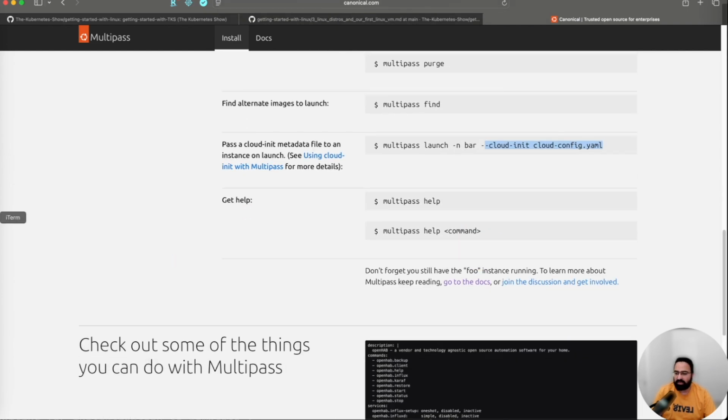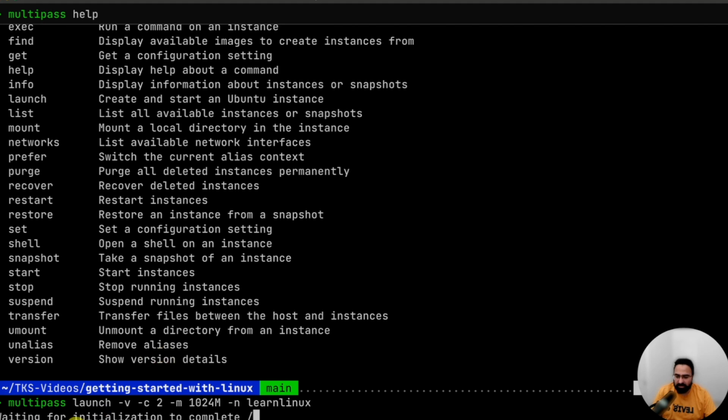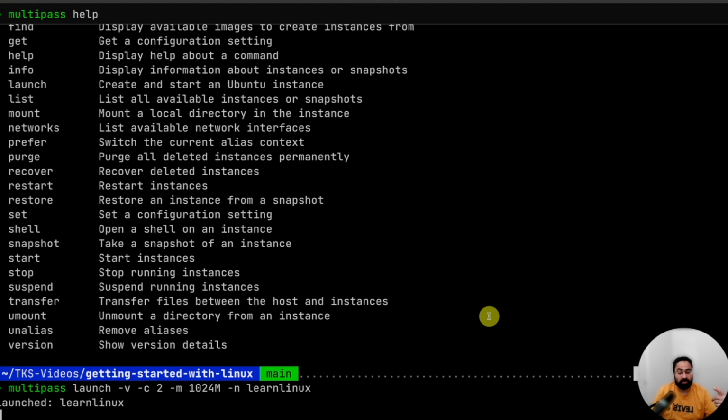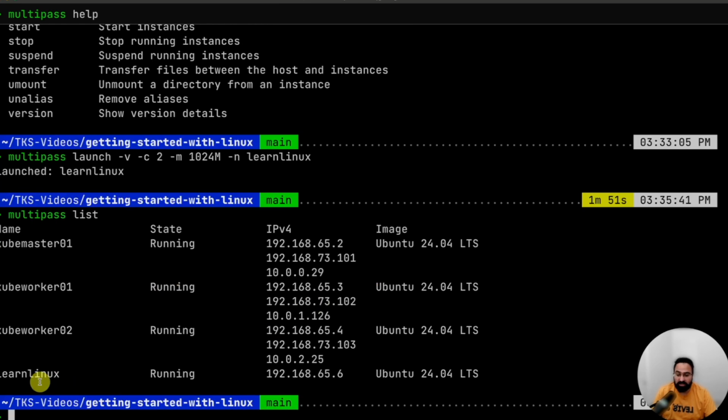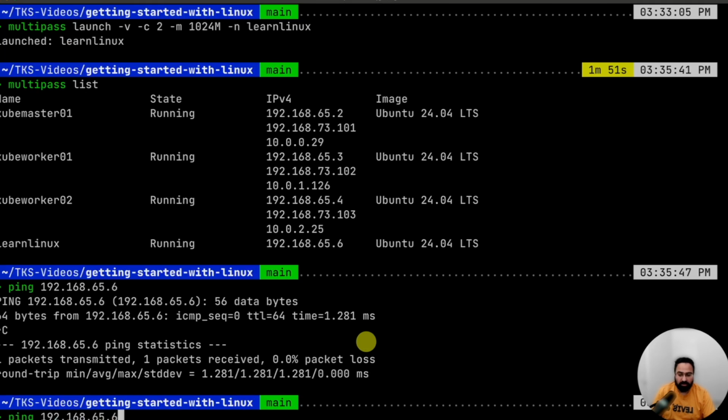It's very interesting. Anyway, let me get back, and it says waiting for initialization to complete. So it means it has downloaded the image and created a VM already. Now that VM is booting up. That's what it meant by waiting for it to complete. So if I run list, you see there is a new machine, and this is the IP. If I ping and I'm able to ping, great, I have a VM. So now let's see what else I can do.